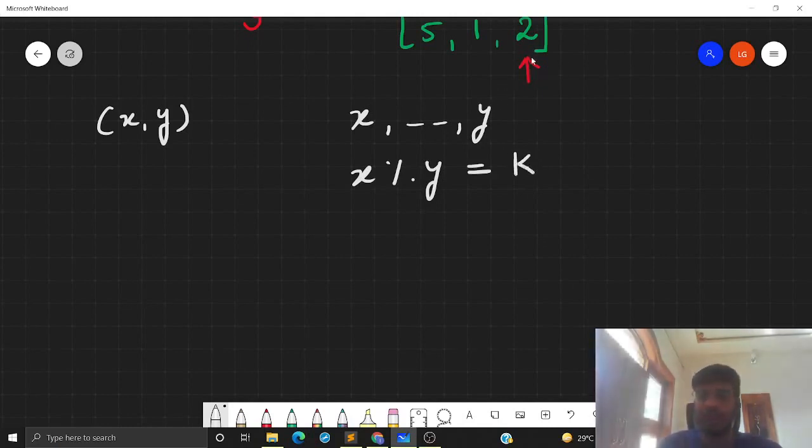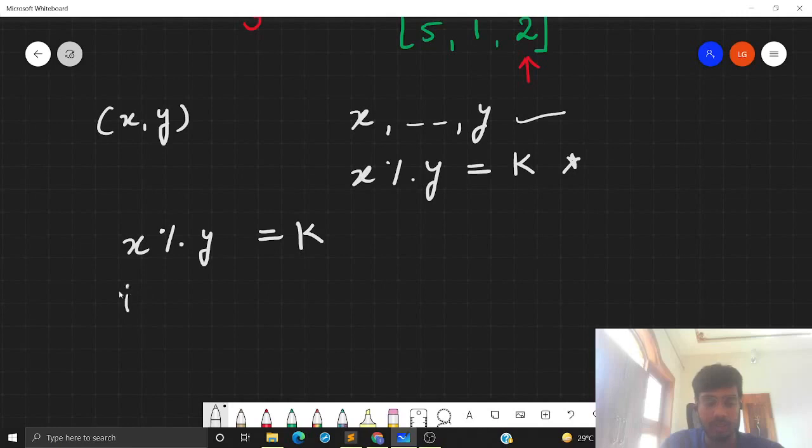Now we have seen that y is the rightmost element that we will consider, so this condition will be holding. We need to take care of this condition. If x modulus y is k, then first of all y should be greater than k, right? Because the value of x mod y will always be less than y. Now, if it is k, then y is for sure greater than k.